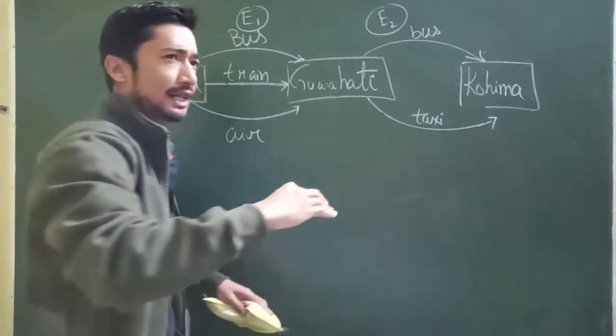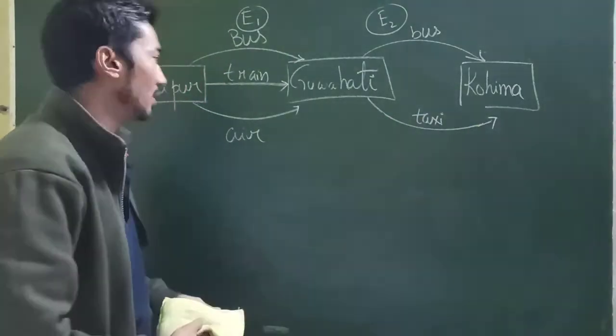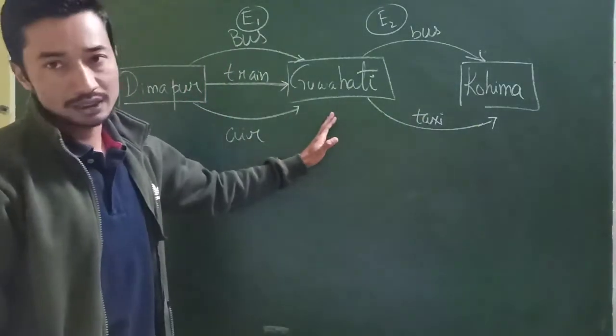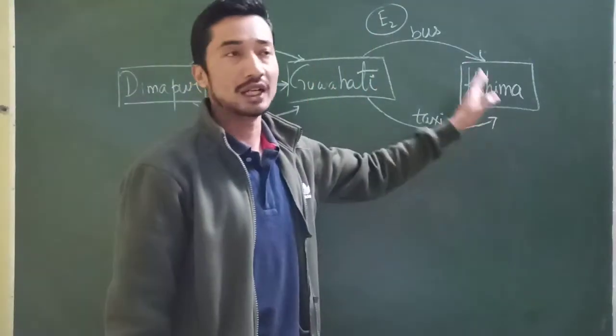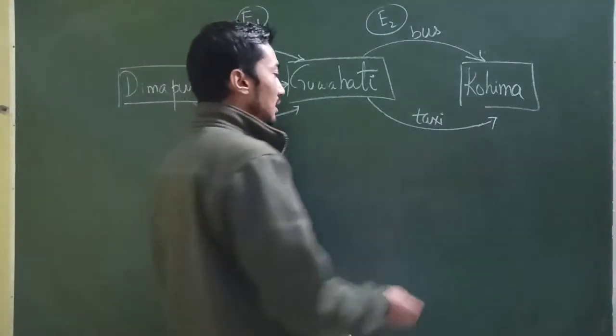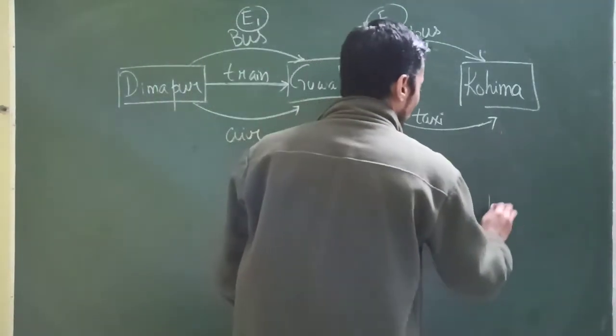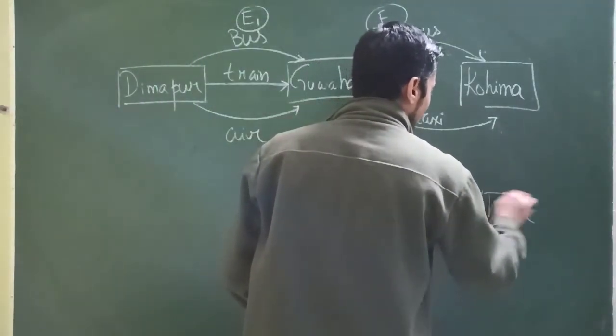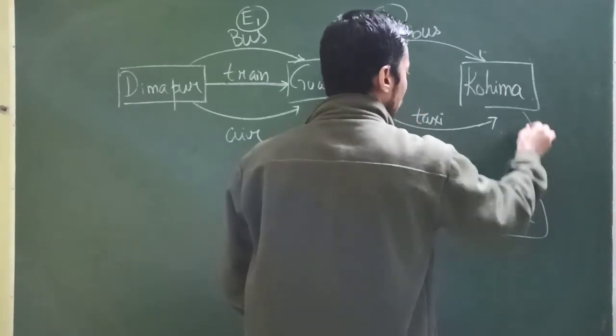Now let's elaborate the story a little bit more. From Dimapur I go to Guwahati, from Guwahati I go to Kohima, and after reaching Kohima, I have to get home. So I can get home in maybe another 2 more ways.